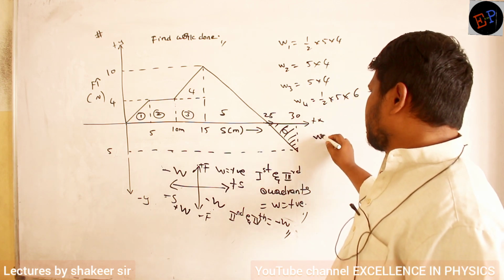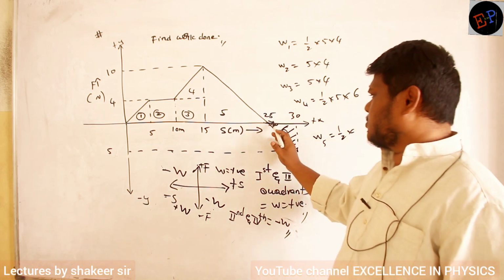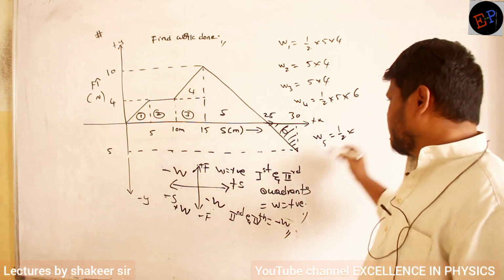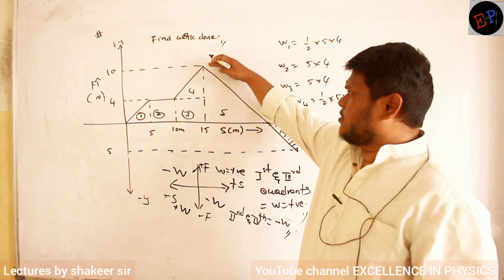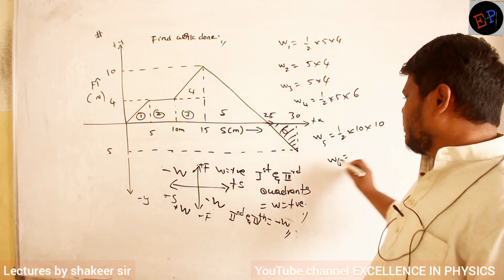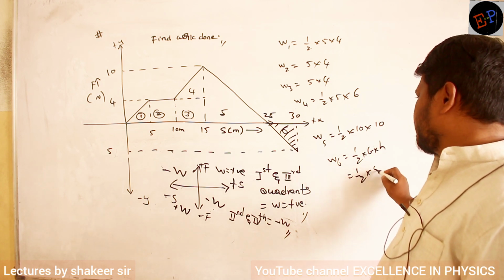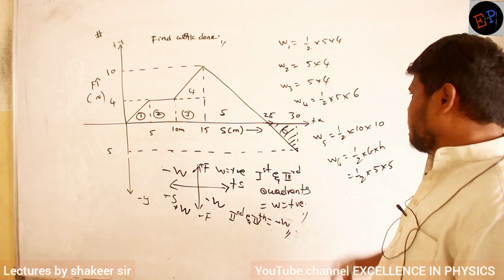Clear? So work done under area 5. Half into base. Base is 25 minus 10, that is 15. Height is 10. And area under the sixth graph. Again this is a triangle only, no? So half into base into height. Half into base is 5. Height is 5. Are you able to understand?